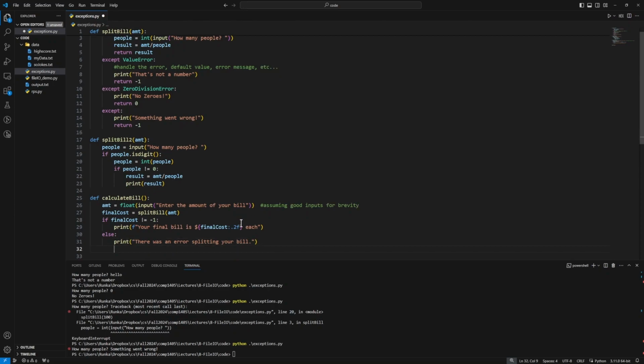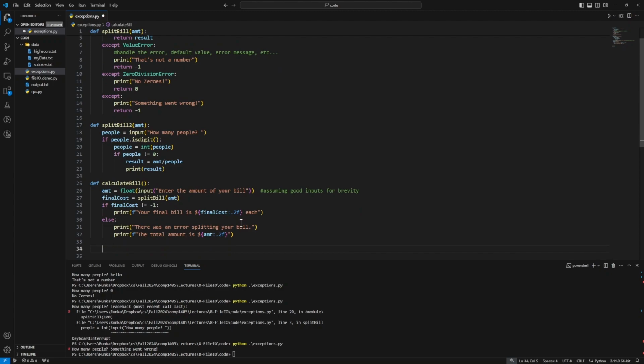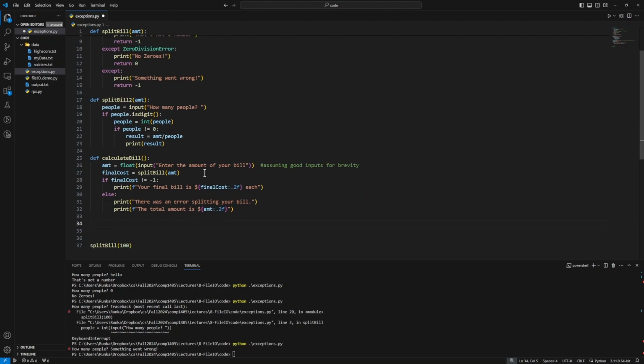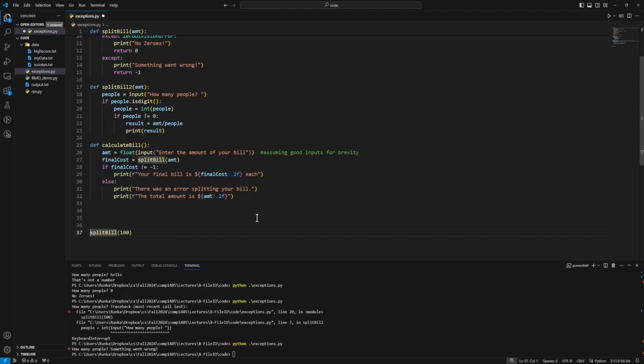And then just so that the users get some sort of information back, we'll say print the total amount is, and then we'll print that out as a dollar amount as well. So $, that was AMT 0.2F, and this whole thing needs to be an F string so that we can do that. Okay, so now instead of calling our split bill function, we will call the calculate bill function, which doesn't take in any arguments. Save and run our code.